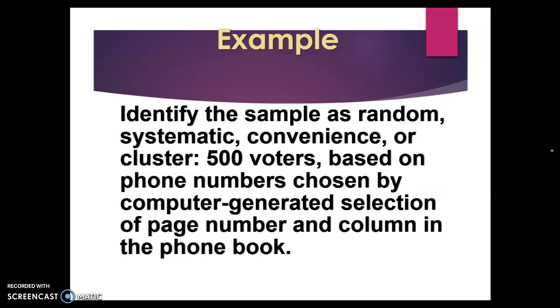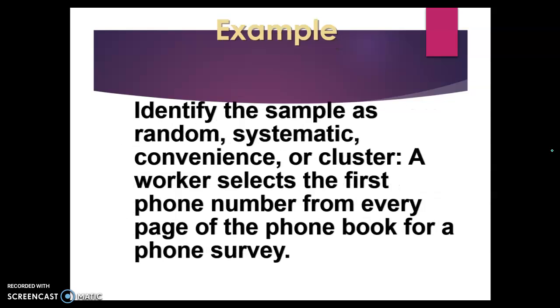All right, 500 voters based on phone numbers chosen by computer-generated selection of page number and column in the phone book. That keyword there is computer-generated selection. Think of a random number generator. This is a random sampling. It's just choosing randomly page number and column. Okay, a worker selects the first phone number from every page of the phone book for a phone survey. See the first phone number, every page, going in an order in a systematic fashion.